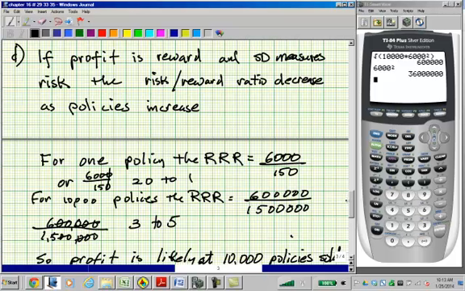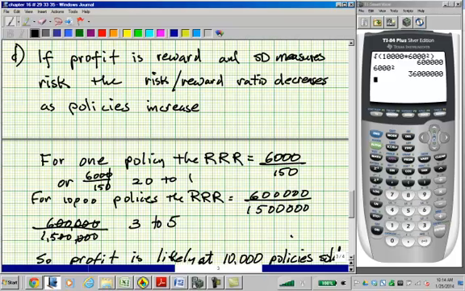Okay, if profit is reward, are they likely to make money? And standard deviation measures risk. The risk-reward ratio decreases as policies increase. For one policy, the risk-reward ratio is 6,000 divided by 150, or 20 to 1. In other words, the risk is 20 and the reward is 1. For 10,000 policies, the risk-reward ratio is 600,000 over 1,500,000, which is 3 to 5. And obviously, that's a much better ratio.